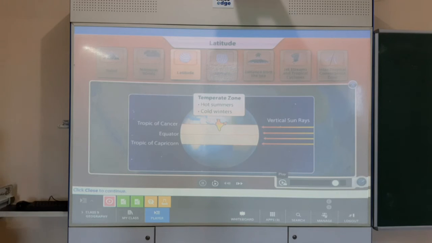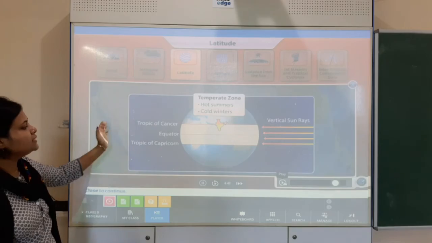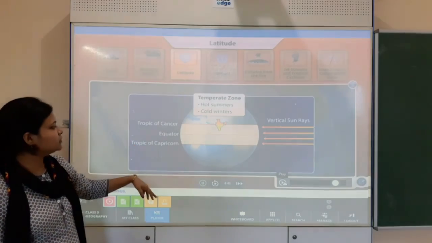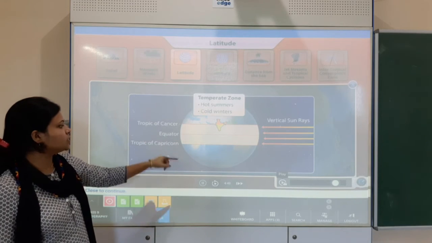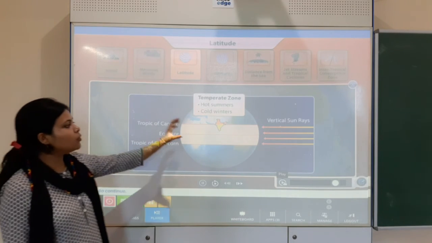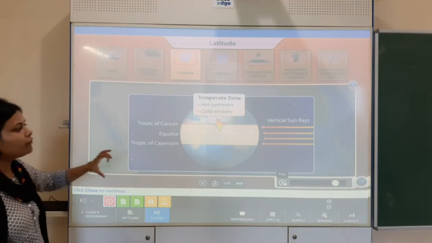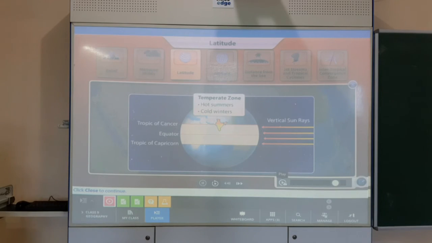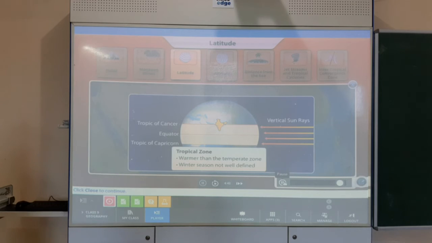So students, you are getting how our country is lying between the different lines, that is the Tropic of Cancer, Equator, Tropic of Capricorn. But only about half of our country is covered, and because of this a little part always remains cool, and twice in a year we feel the different climates, that is hot and cold. On the other hand, the southern part lies in the tropical zone. As a result, it is warmer than the northern part. It does not have a well-defined winter season.